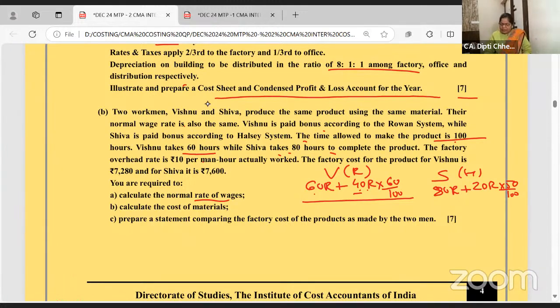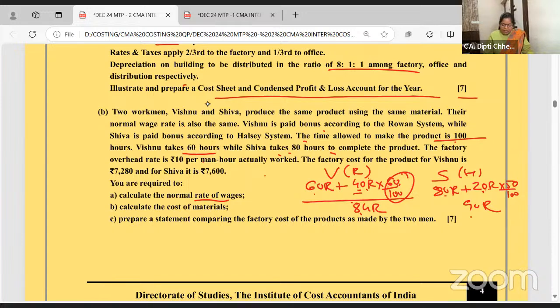So like that, if you simplify this, 40 ka 60%. So 4 6 are 24. So this is coming to 84 R. And here 80 R and 20 R ka 50% 10 R. 90 R. So easy. Here the labor is 80. Am I going fast or clear? Rowan, 40 is time saved into rate into actual time by standard time. Time saved 20 into rate into 50%. Halsey 50%. Rowan time saved. Okay, that's the difference. So 84 hour and 90 hour.